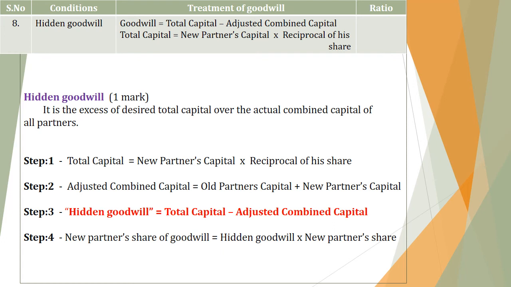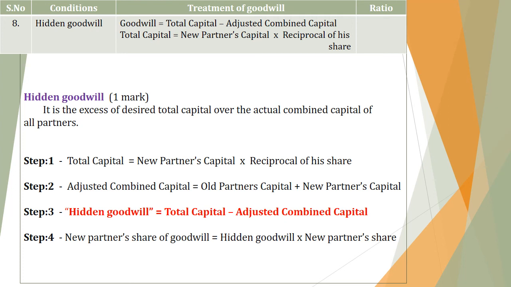Next, there are a few steps to calculate hidden goodwill. Step 1, total capital. First we have to find out the total capital, which is new partner's capital into the reciprocal of his share. In the second step, we have to calculate the adjusted combined capital, so we have to add the old partners' capital as well as the new partner's capital. Next, in the third step, we calculate hidden goodwill, so we have to deduct the adjusted combined capital from the total capital. So we will get the new firm's goodwill.